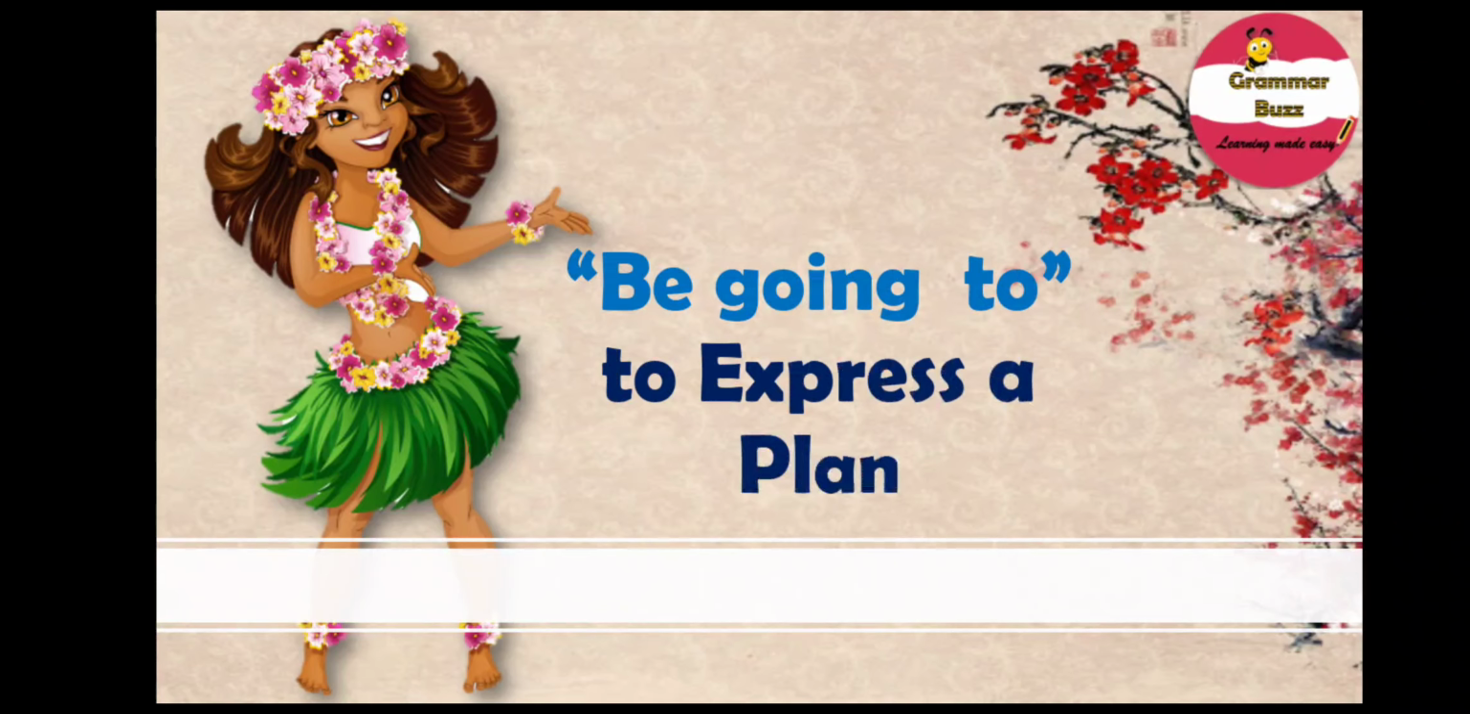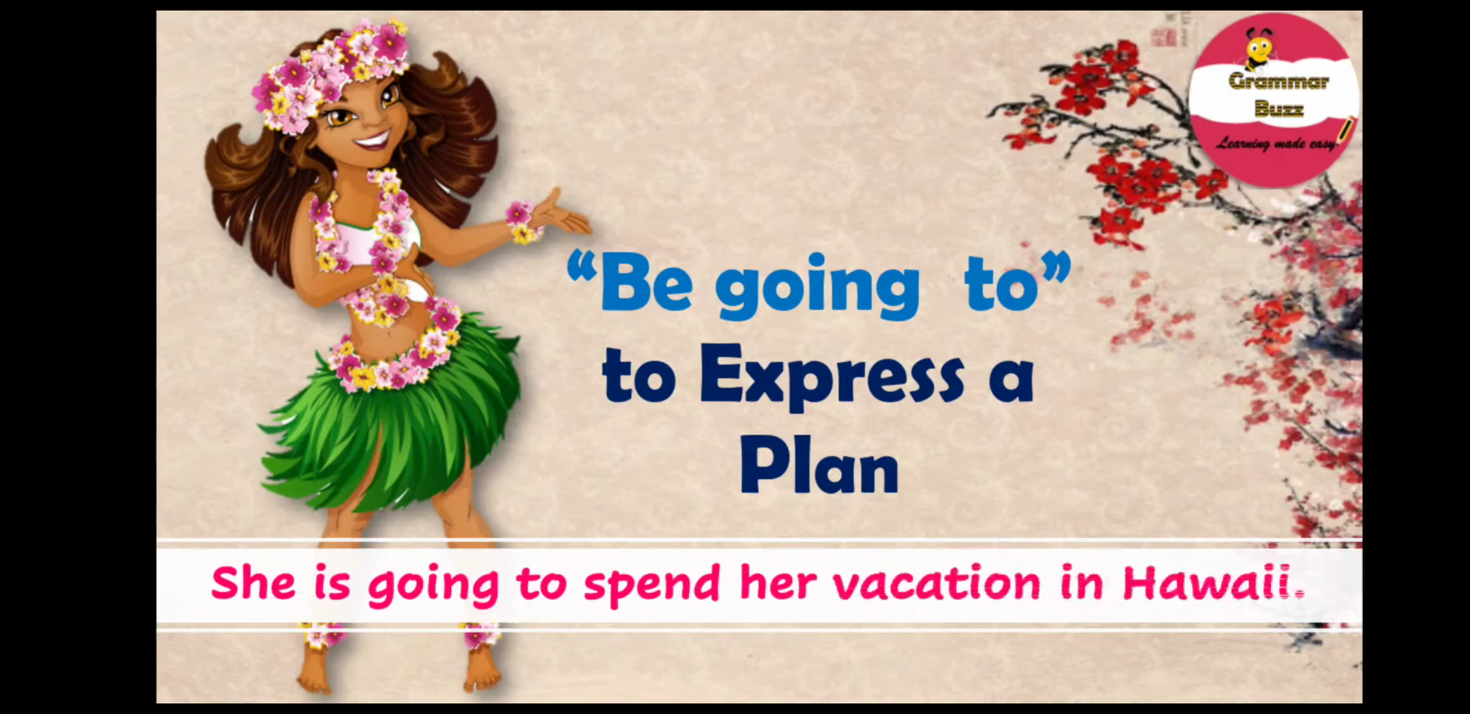Okay, now let's take the example of Hawaii. And our sentence is, she is going to spend her vacation in Hawaii. Here the sentence expresses a plan that is going to be fulfilled in the future time to come. Remember, be going to expresses that something is a plan. It expresses the idea that a person intends to do something in the future.